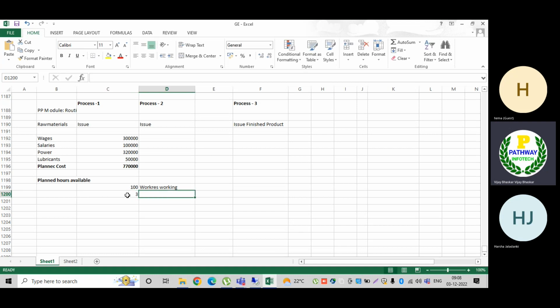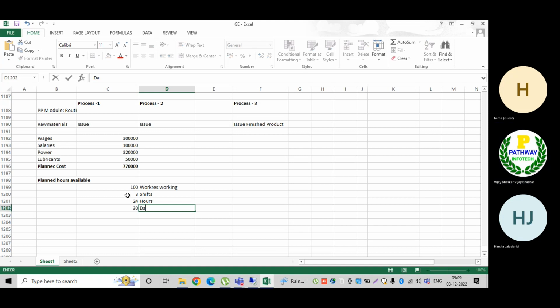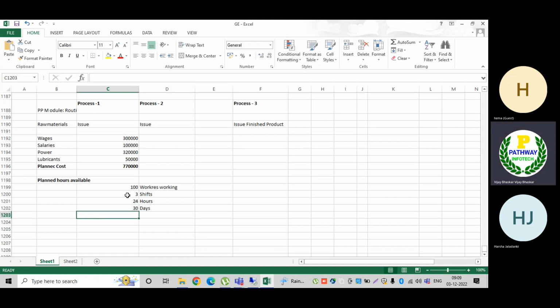Then how many hours in a day? 24 hours, right? Now if I do the calculation, 100 workers are working per shift. In a day, three shifts means 300 total. Now, number of days to produce: 30 days to manufacture my complete product. 30 days it will take.